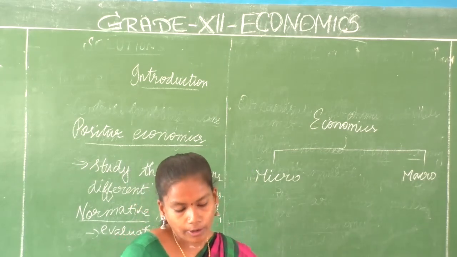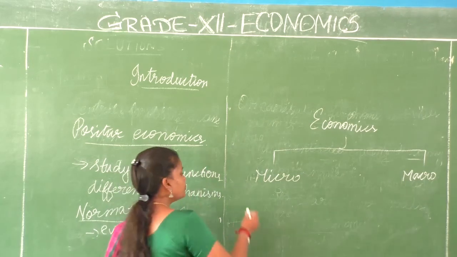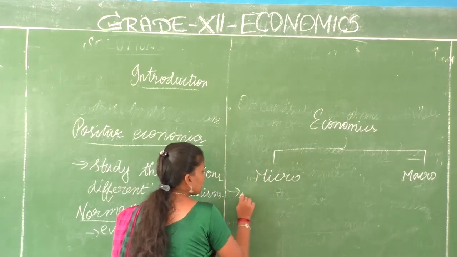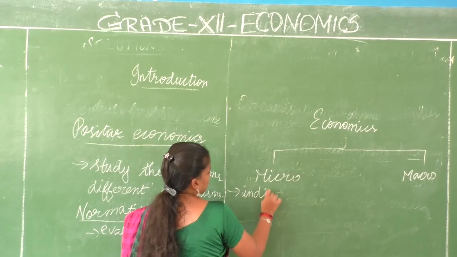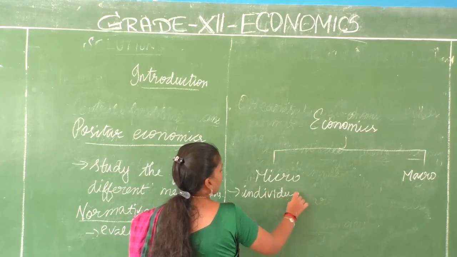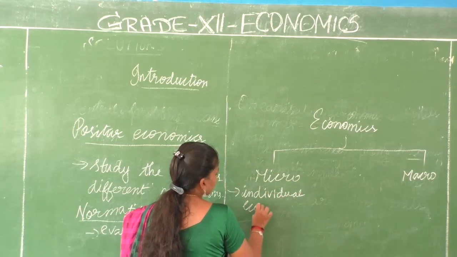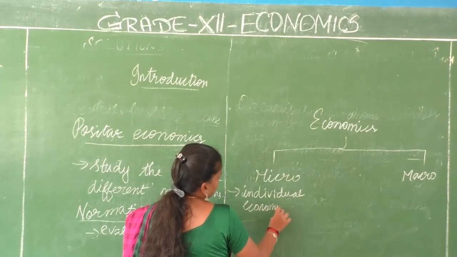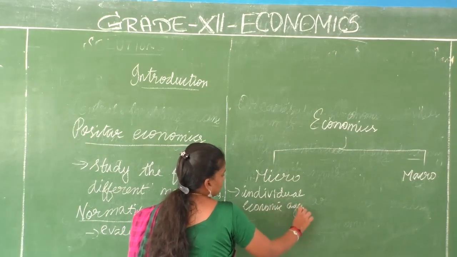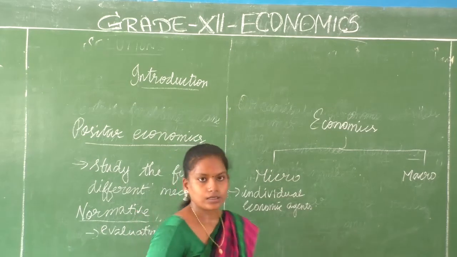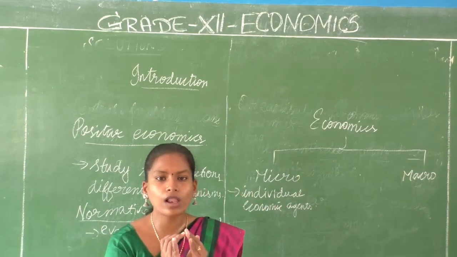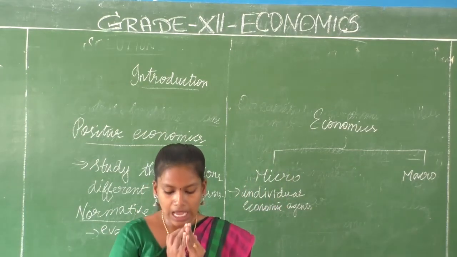In microeconomics, what do you do? You discuss the individual level, a smaller level, where individual economic agents will be studied. You will take a smaller concept of economics and study.